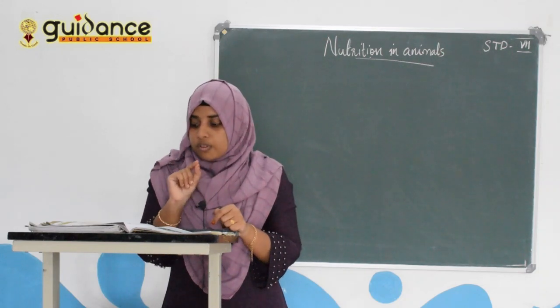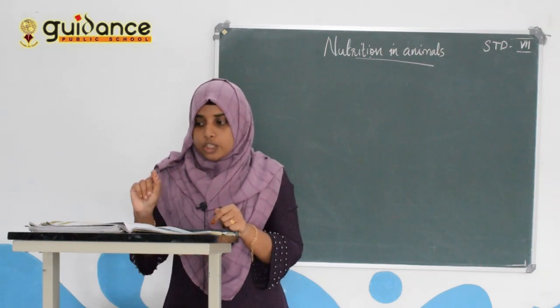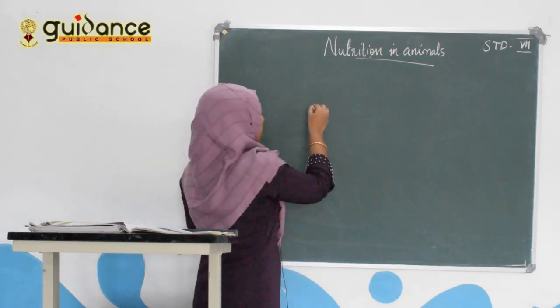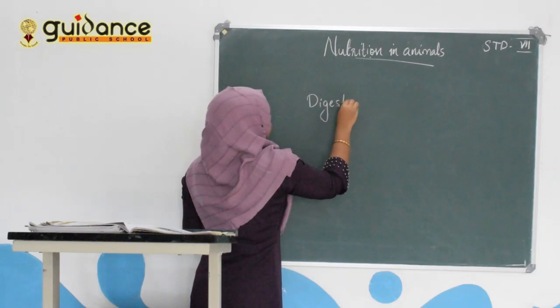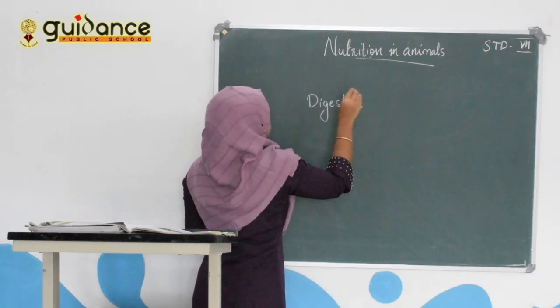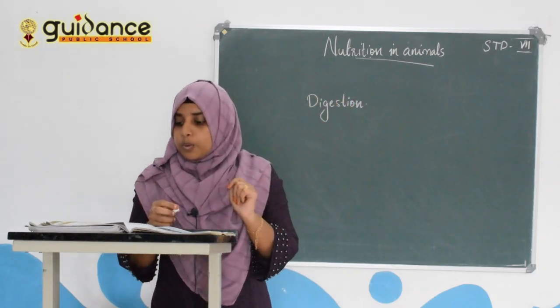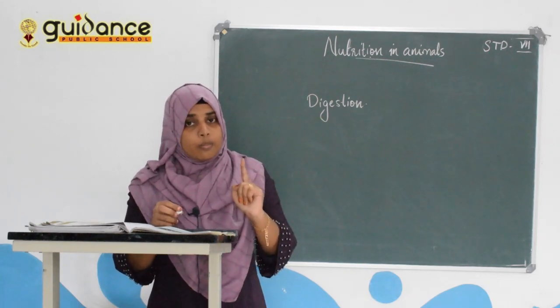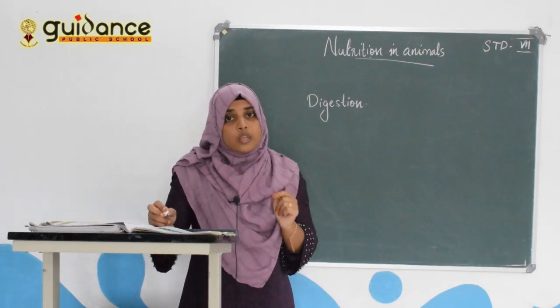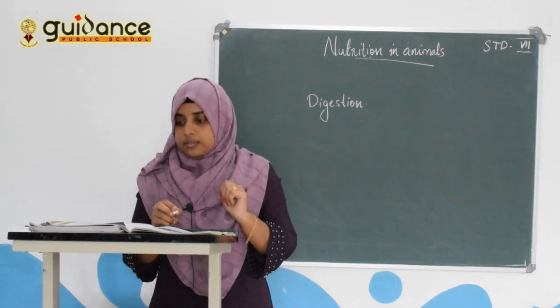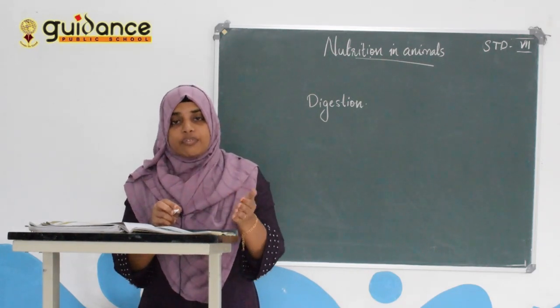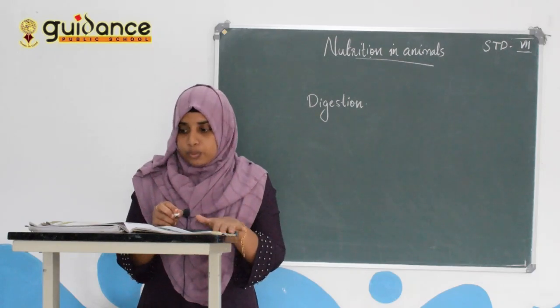The breakdown of complex substances of food into simpler substances is called digestion. Digestion is the process of breaking down complex substances in the food into simpler substances. Okay, different ways of taking food.